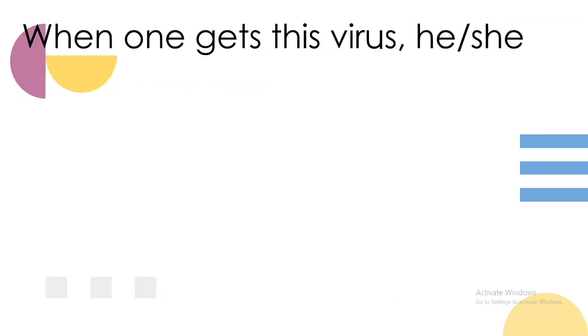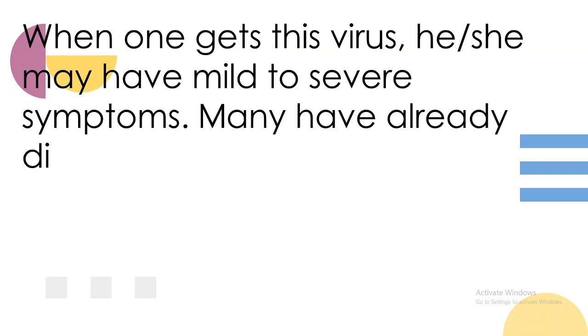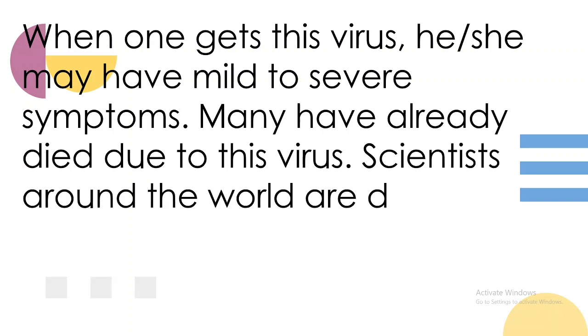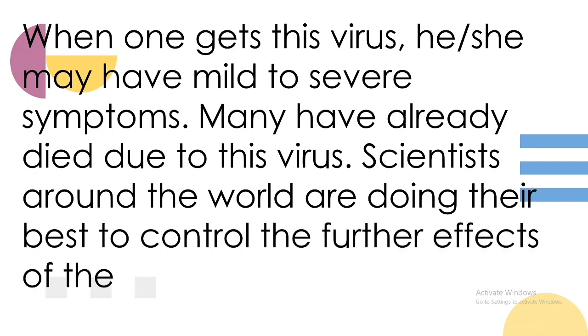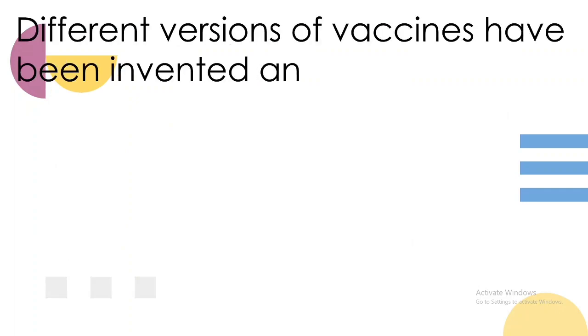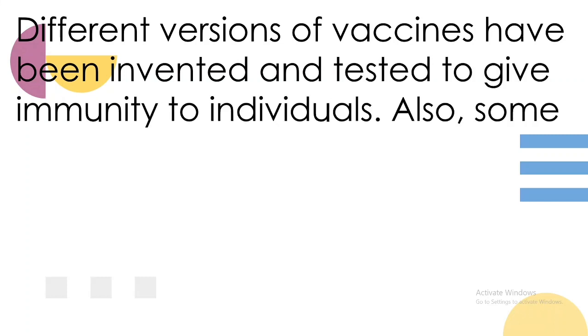When one gets this coronavirus disease, he or she may have mild to severe symptoms. Many have already died due to this virus. While our scientists around the world are also doing their best to control the further effects of this virus. Different versions of vaccines have been invented and tested to give immunity to individuals.